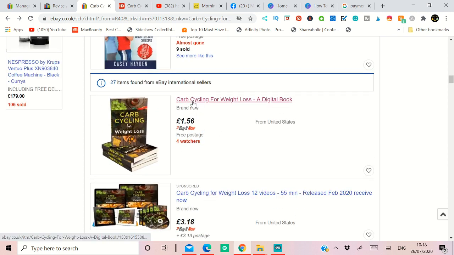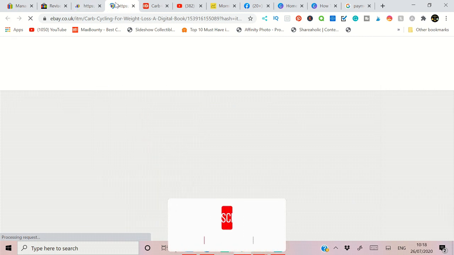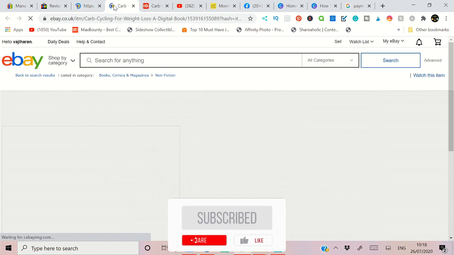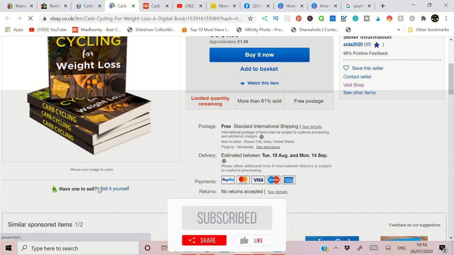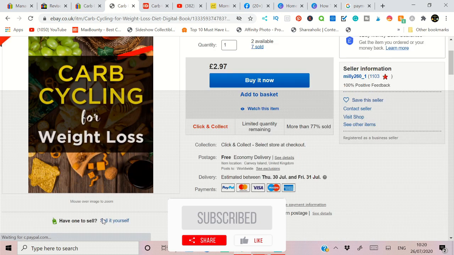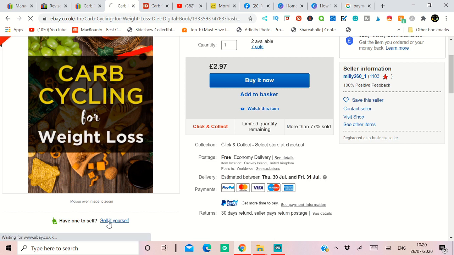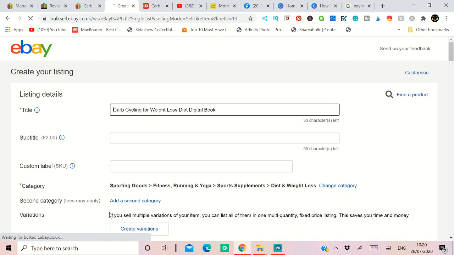So what we have to do is right click and open that, and we open this one also. After you open that, what you have to do first, go to the image. Under the image, you can select sell it yourself. So click this button called sell it yourself. It will take you to a selling page automatically, avoiding the process of selecting category and everything.